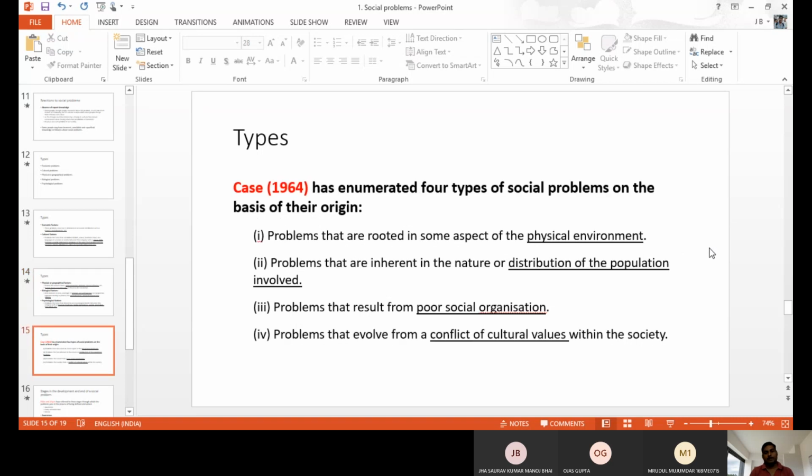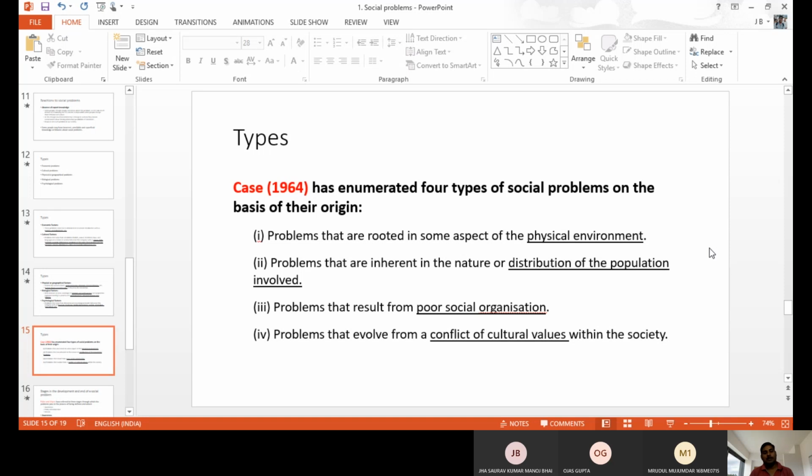And other types were explained by Case in 1964, who explained 4 different types of problems. Same things, but in his view, something different. The problems are rooted in the physical environment, that is, land related problems, and some problems related to nature or the distribution of our population. Based on that, he divided some problems: the distribution of population problem, war, population, poverty and other things. And some problems related to poor social organization, the poor social setup, the society structure, where we have issues. That is the third type of social problems.